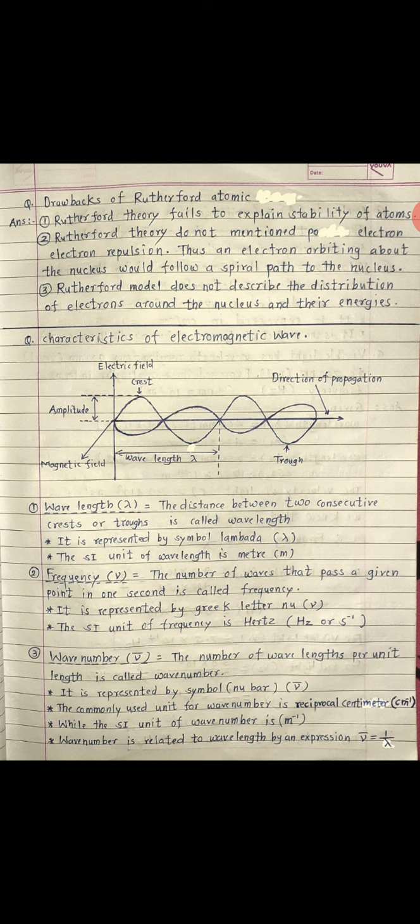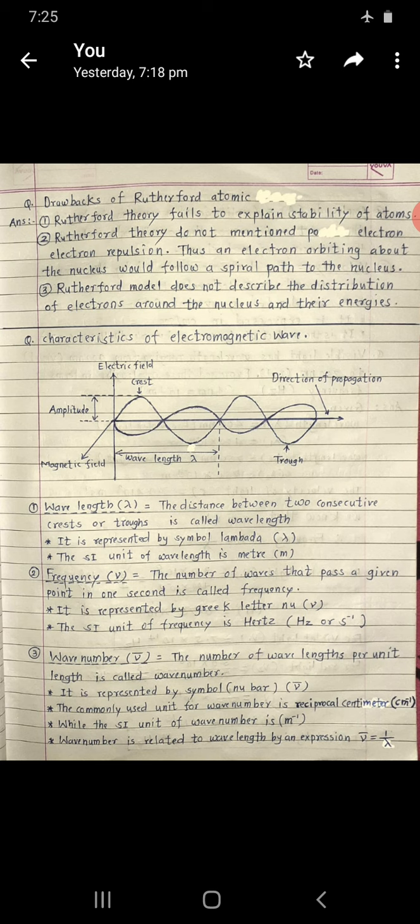Second definition, that is frequency. The number of waves that pass a given point in 1 second is called frequency. It is represented by the Greek letter nu. The SI unit of frequency is hertz or per second.